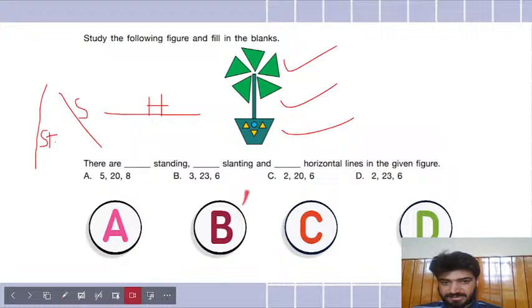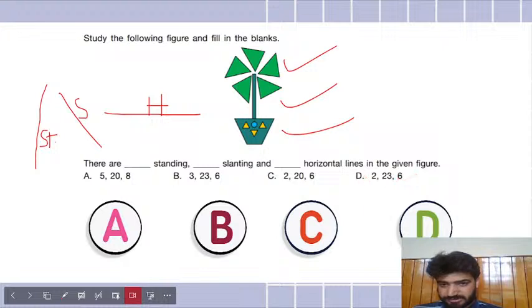How many standing lines are there? One, two. You find any other standing line there? Arohi says B, Swadhin says D. Anybody else? I can see six horizontal lines. One, two, as I just said. Sina says D. So one, two, and the bases of these triangles are three, four, five, and the sixth one is the top of this stick, flower stick. Okay. So Sina says D. Swadhin says D. Arohi says B. So there are six horizontal lines, correct?